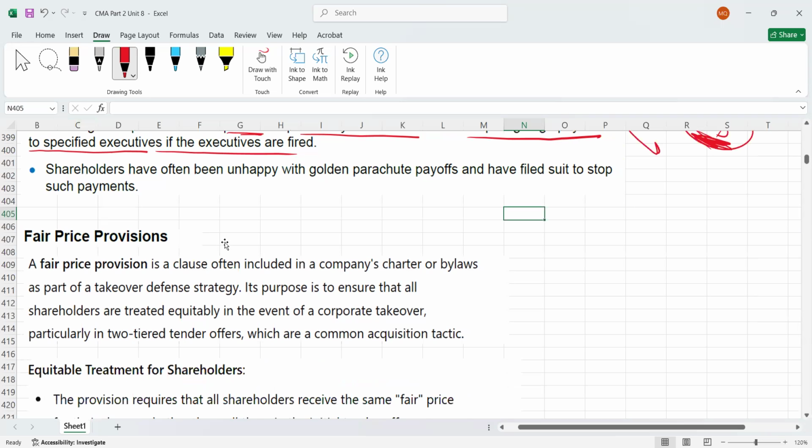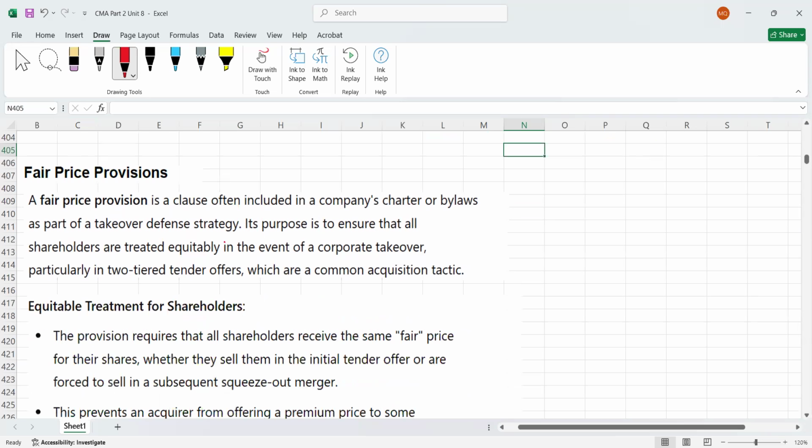So we got here now fair price provision. It's another provision, another clause which we can add in the charter. Okay, so here we go. What is the fair price provision? Fair price provision means what? Let me give you an example first, then I'll explain.